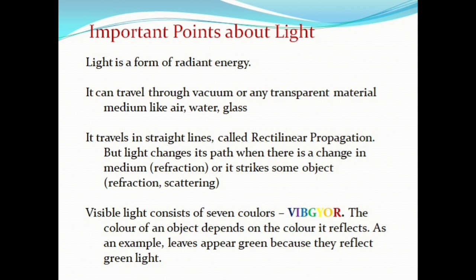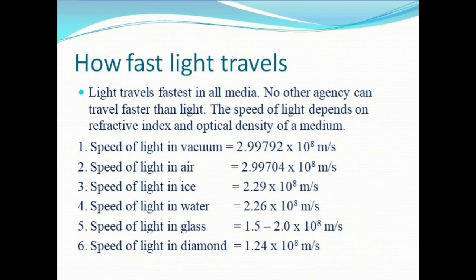Visible light consists of 7 colors, VIBGYOR. The color of an object depends on the color it reflects. For example, leaves of a plant appear green because they reflect green light. Okay, now let us find the speed of light in different optical media.